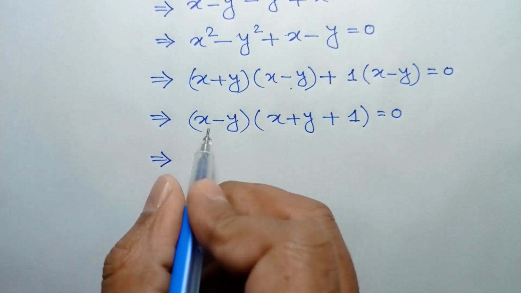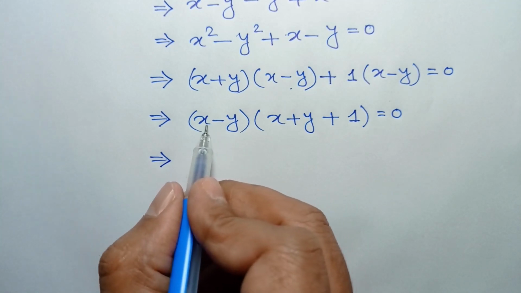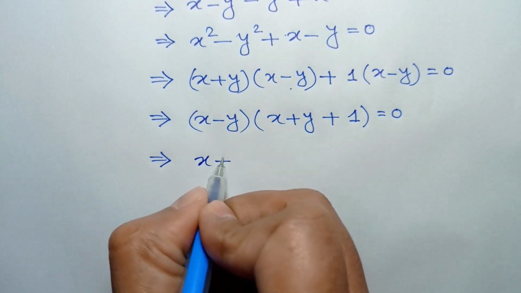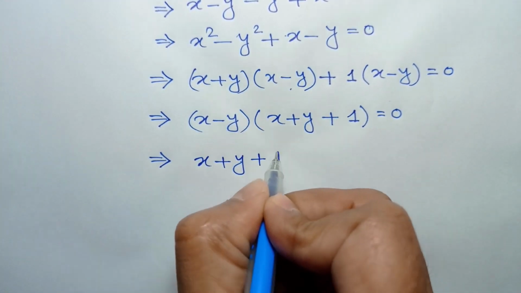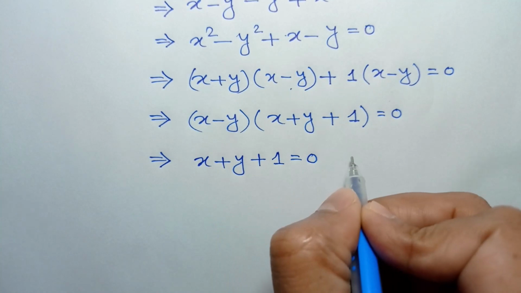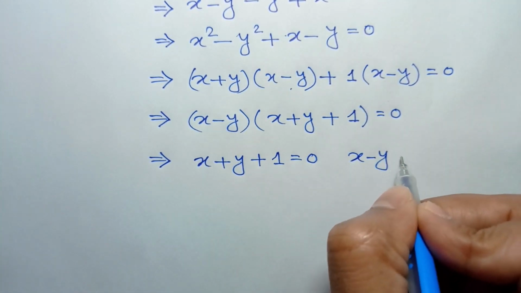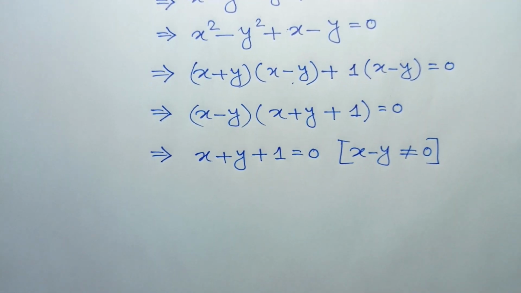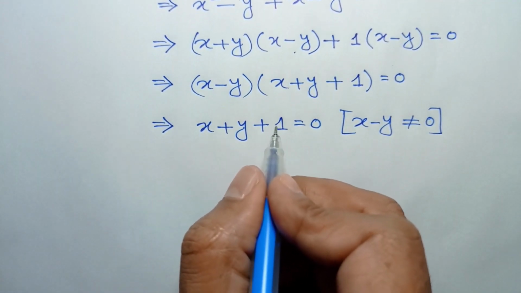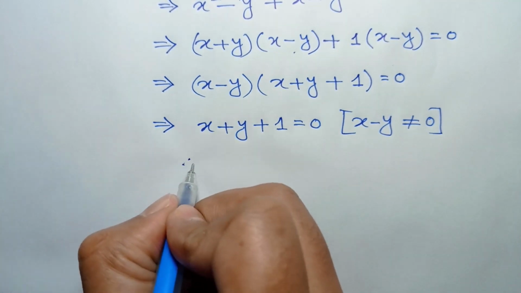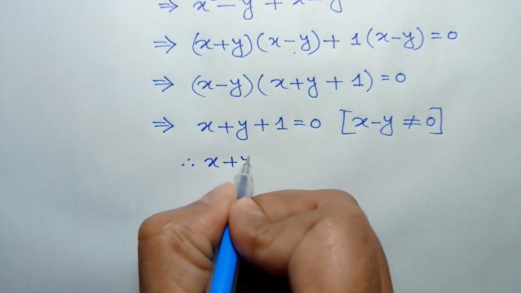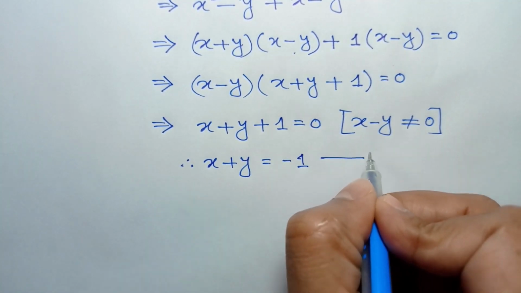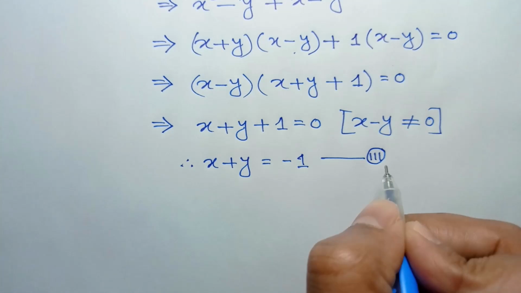As x is not equal to y, x minus y is not equal to 0, so we will have x plus y plus 1 is equal to 0. Now taking this 1 to the right side, we get x plus y is equal to negative 1. Call it equation number 3.